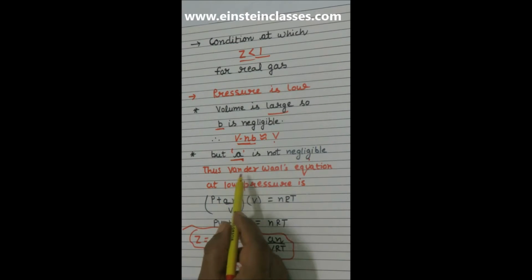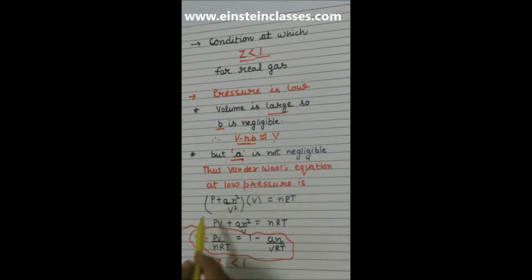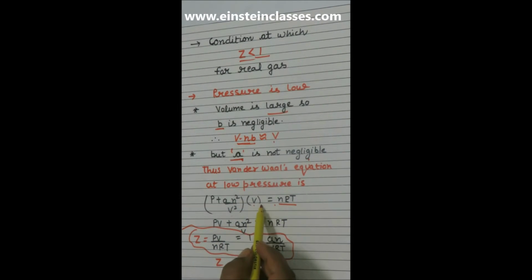Thus, at low pressure, the van der Waals gas equation would be (P + an²/V²) into V equal to nRT. Here V minus nb is taken as V. So if we multiply V here, then we get PV + an²/V equal to nRT.